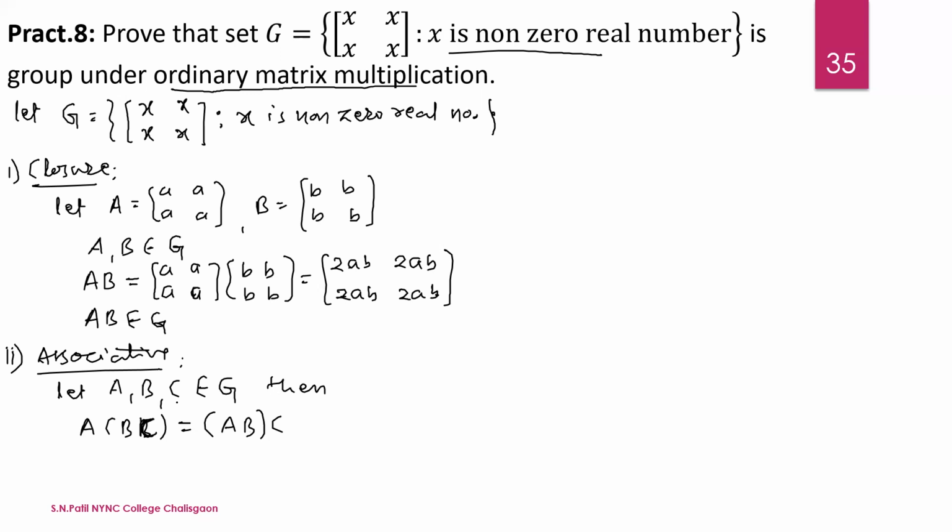Therefore, matrix multiplication is associative.